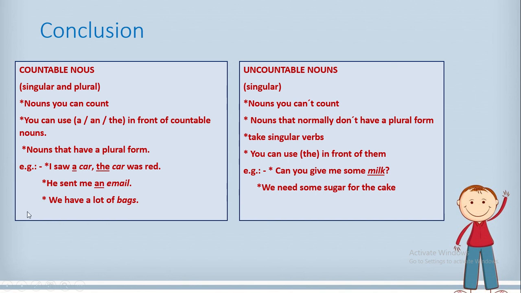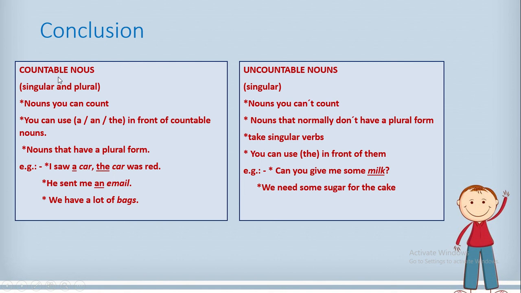Now, let's take a look at these two boxes in order to discuss the information which we put in order to sum up all the information related to countable and uncountable nouns. Countable nouns have singular and plural form of the noun, but the uncountable nouns have only singular form.